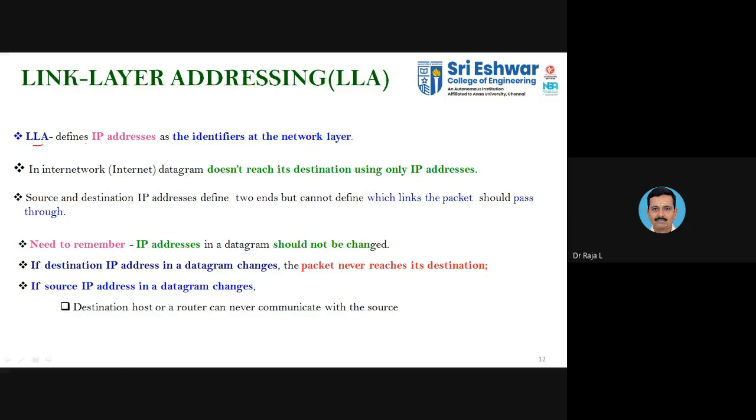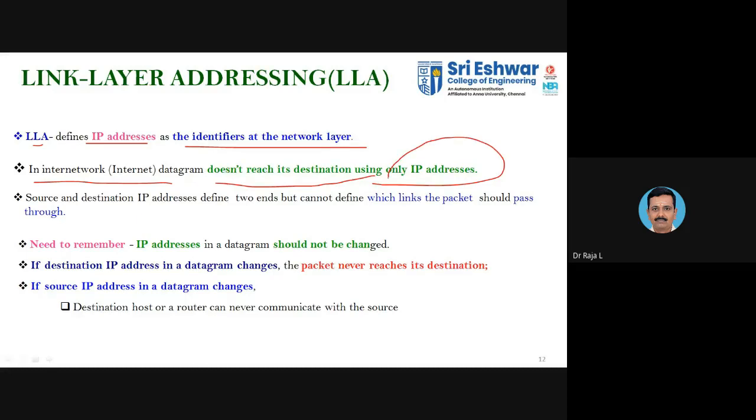So LLC defines the IP address as the identifier at the network layer. As it is the top layer in the logical link control, it is more associated with the IP, which is available with the network layer. So in a network, or you can say the internet, the datagram does not reach the destination only with the IP address.